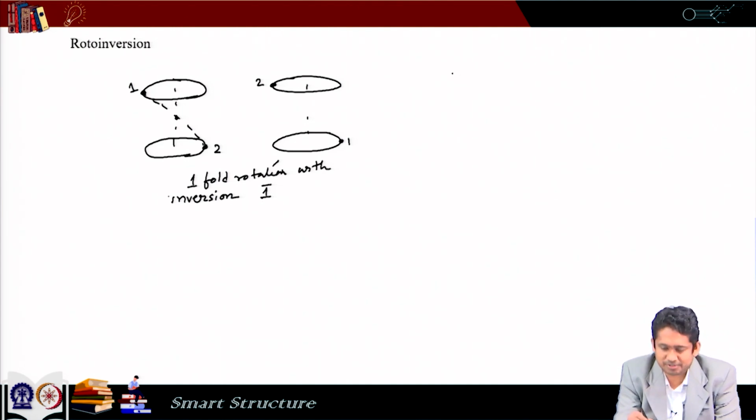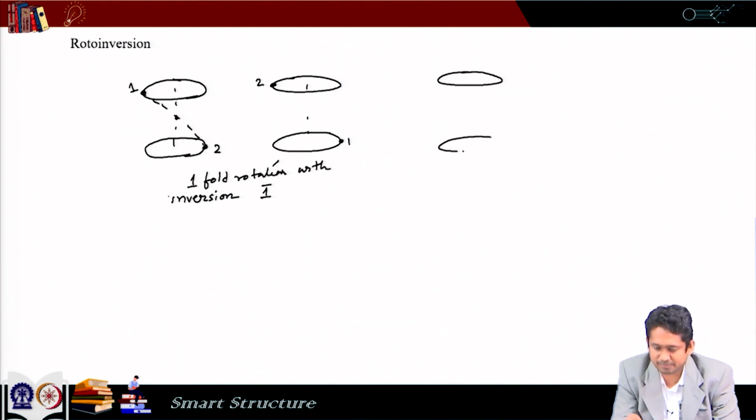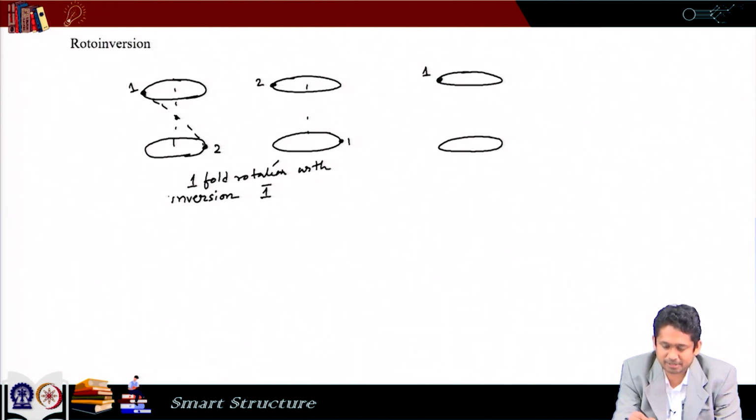Now comes two-fold symmetry with two-fold roto inversion, that means two-fold rotation with inversion. To understand this, let us imagine a situation like this. Suppose we have an atom here and we have something here, but these two are different.